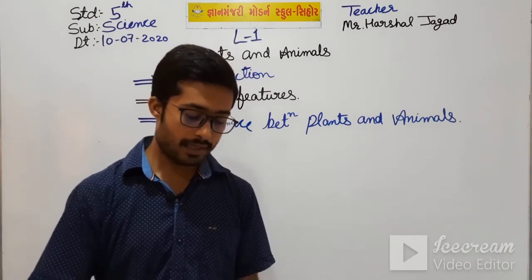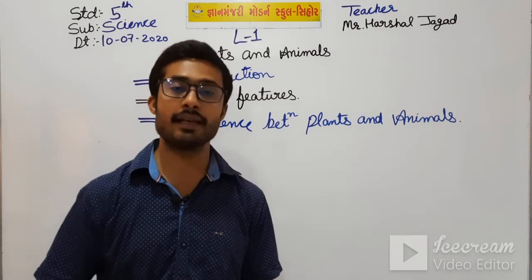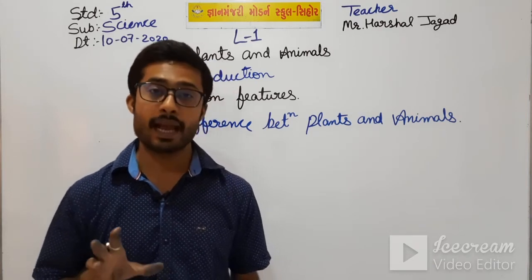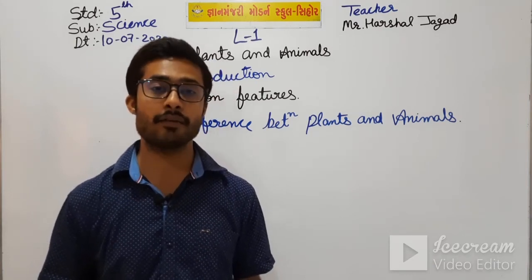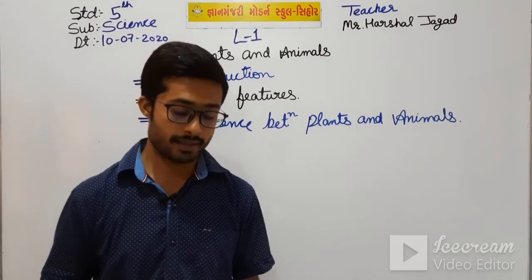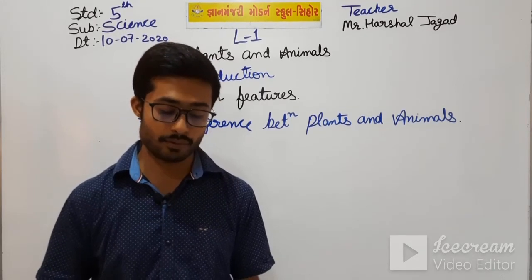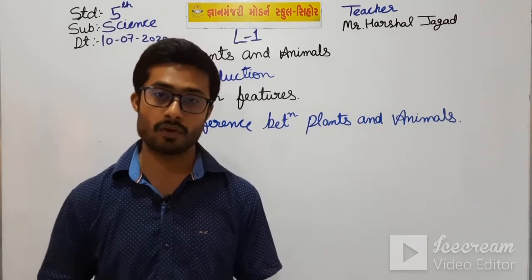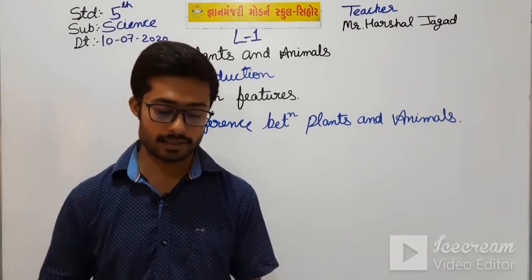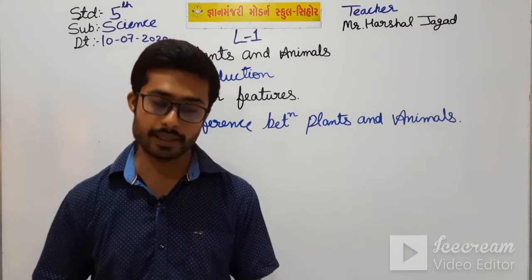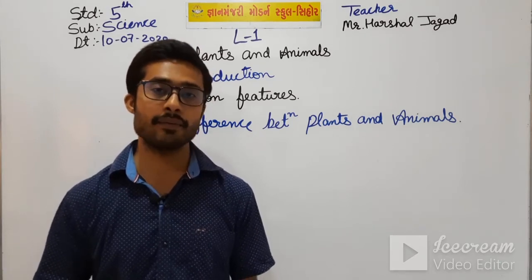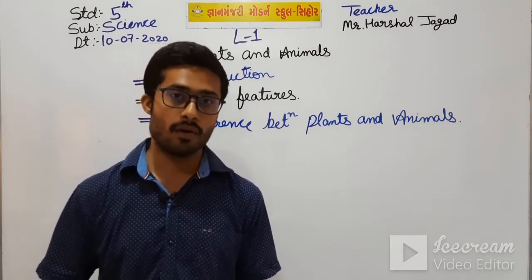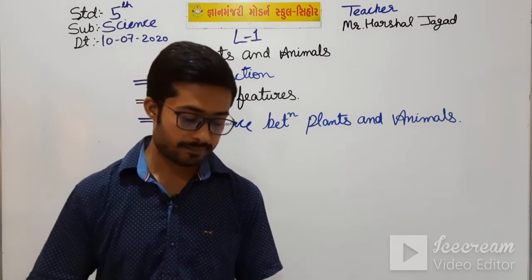From that place they breathe. But from where does the animal breathe? Different animals breathe through different parts of the body, such as nose, lungs, gills, air holes or skin. Means different animals have different parts for breathing.